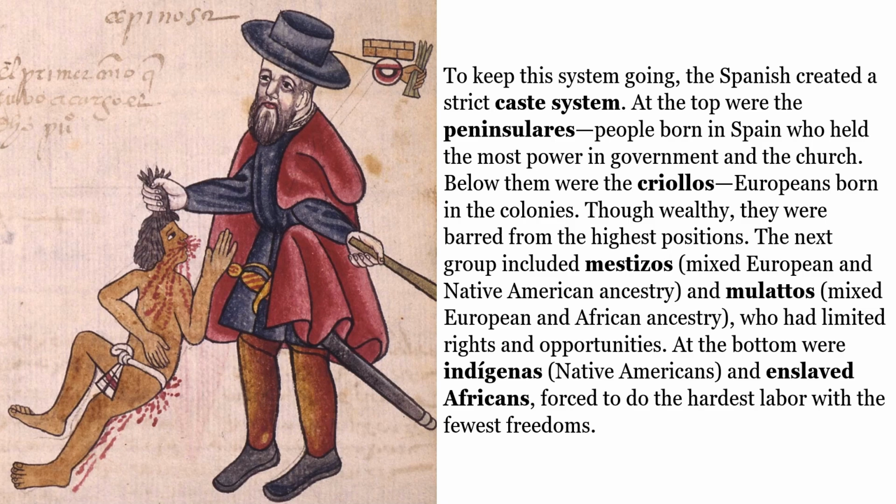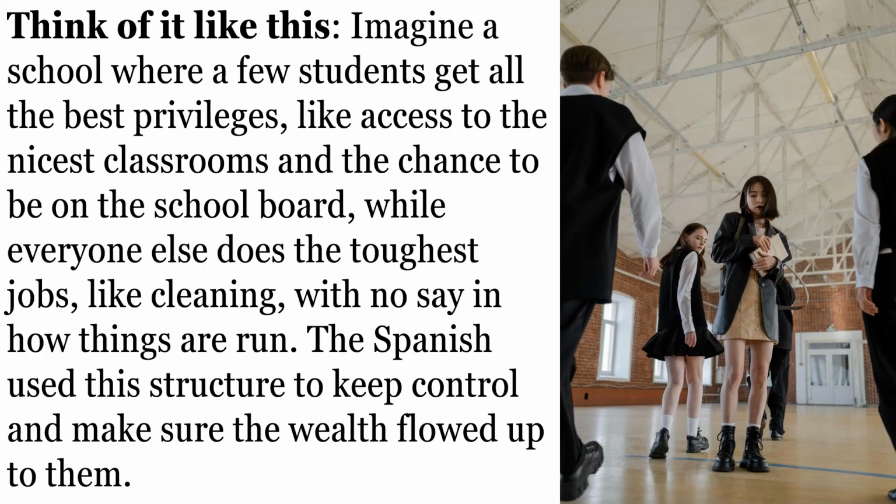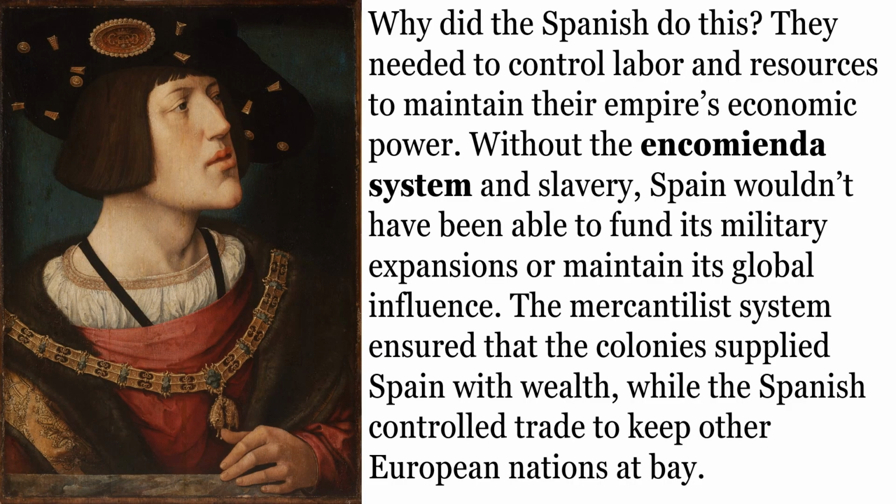Think of it like this. Imagine a school where a few students get all the best privileges, like access to the nicest classrooms and the chance to be on the school board, while everyone else does the toughest jobs, like cleaning, with no say in how things are run. The Spanish used this structure to keep control and make sure the wealth flowed up to them.